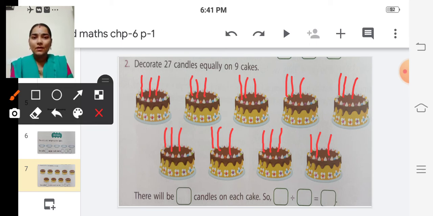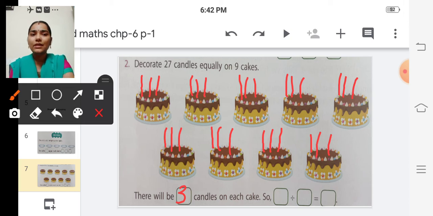Yes. So in each cake, how many candles are there? There are 3 candles in each cake, isn't it? So here there will be dash candles on each cake, 3 candles. Yes. So here we have to write 3. There will be 3 candles on each cake.